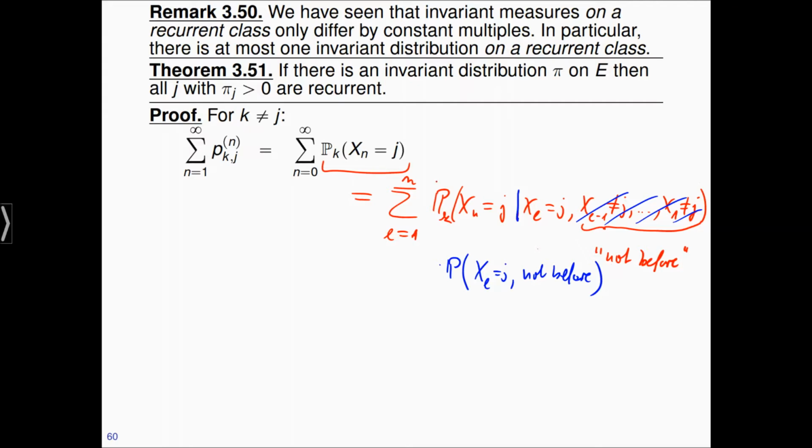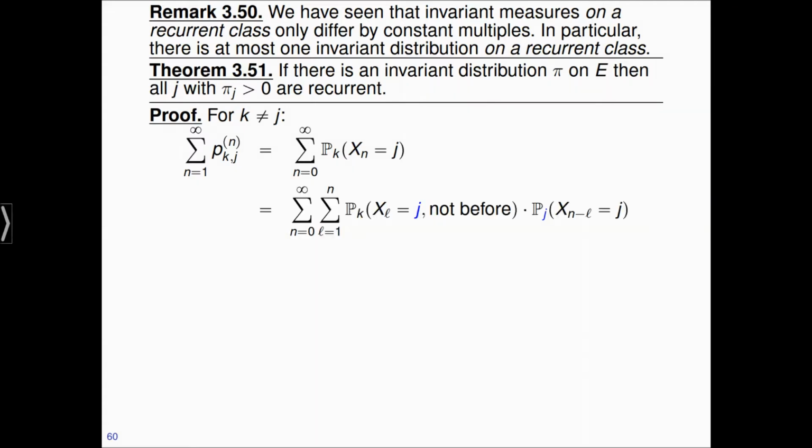And then I'm going to finish my operation here by rewriting this piece as the probability of starting in j and then being back at j at time n minus l. I'm moving things back to 0 because I know that I'm starting at j and I want to be back at j after n minus l steps. So this is summarized in this line here.